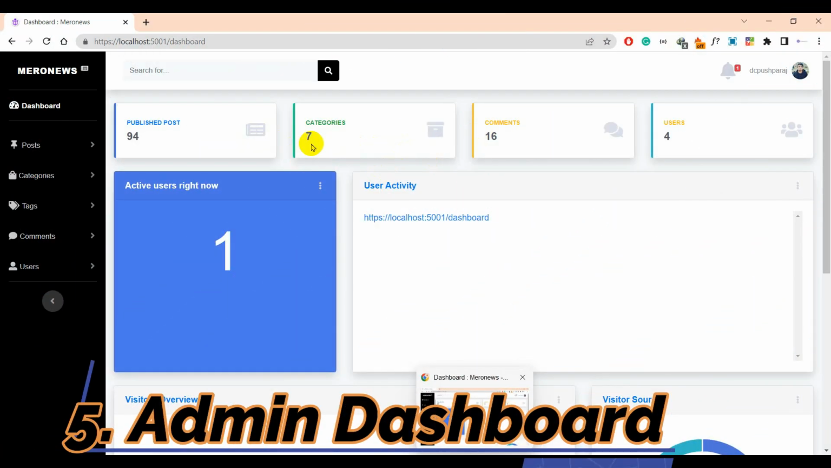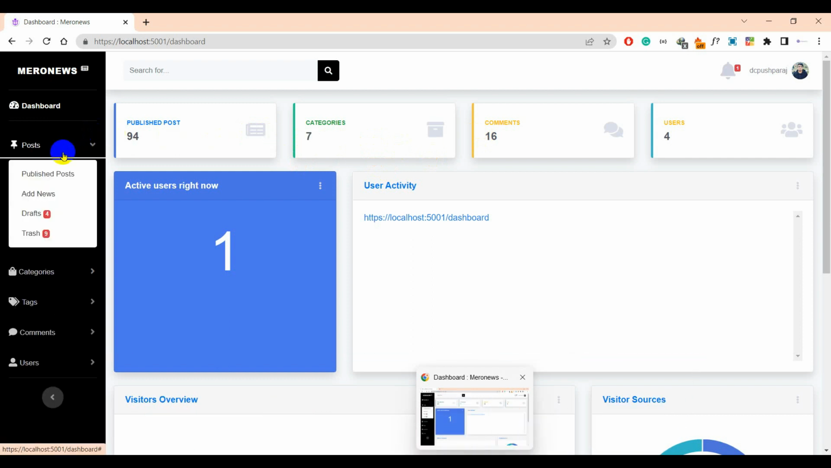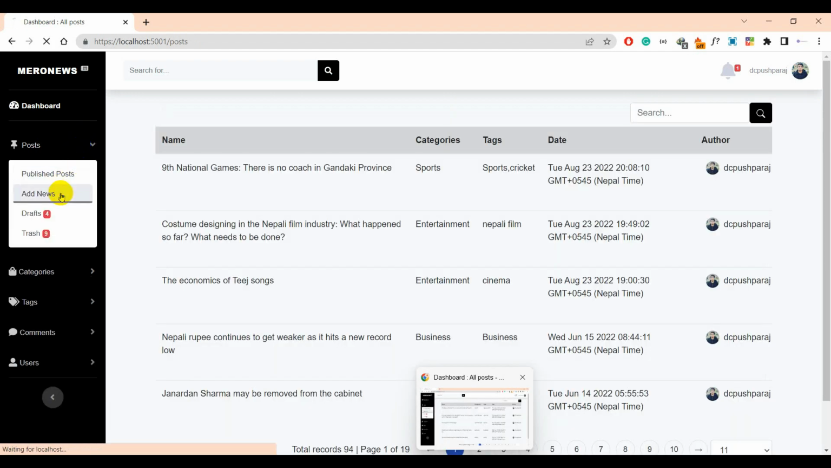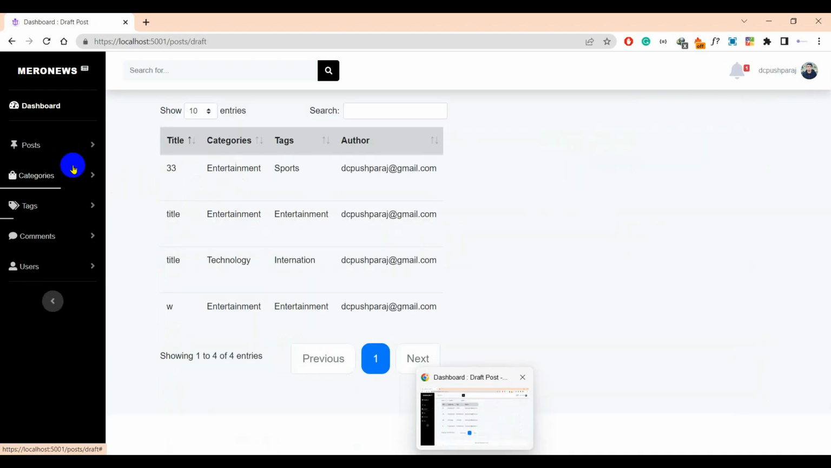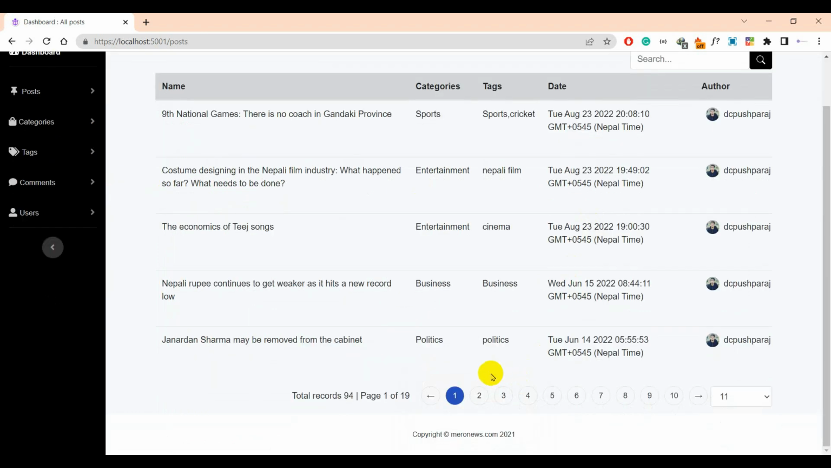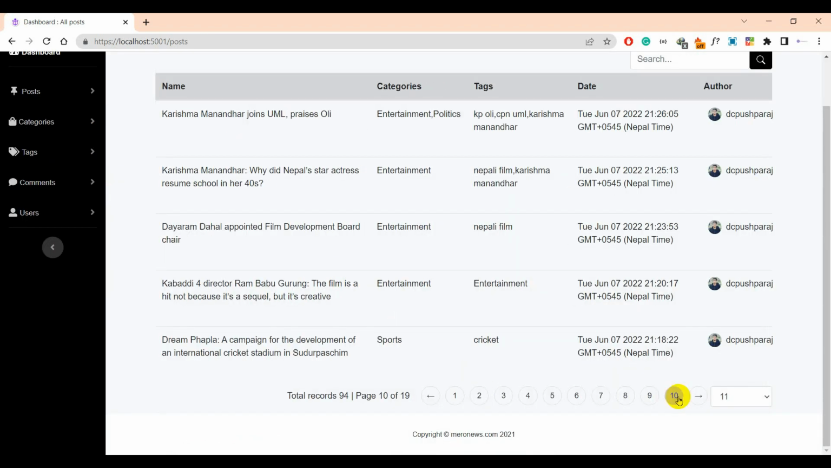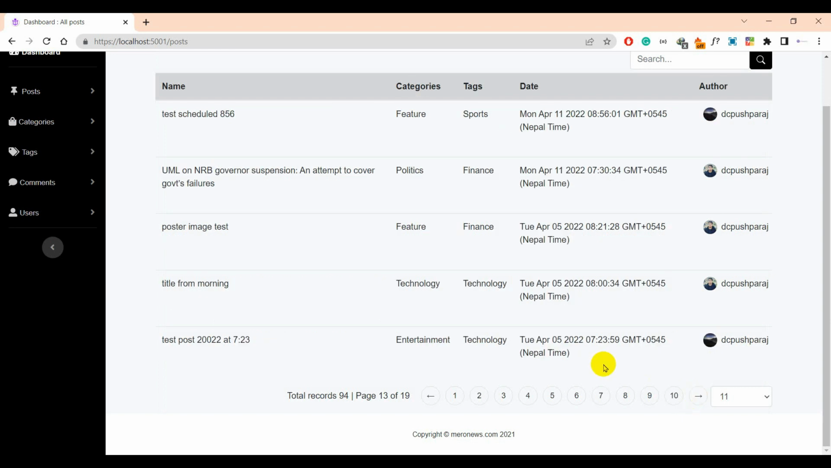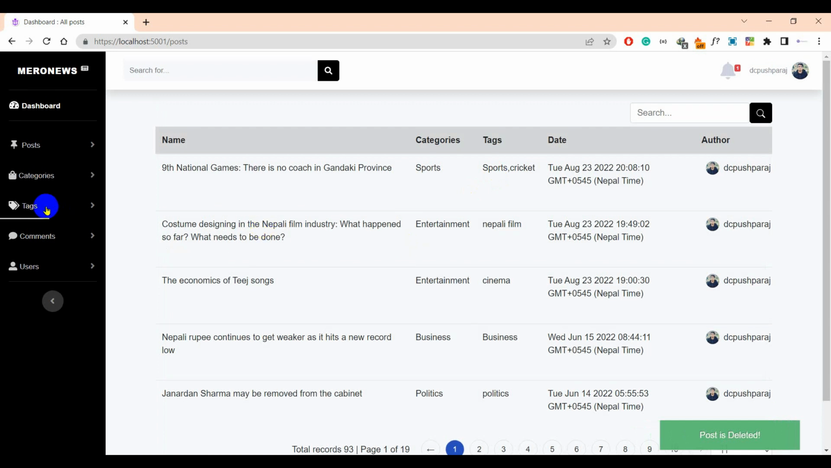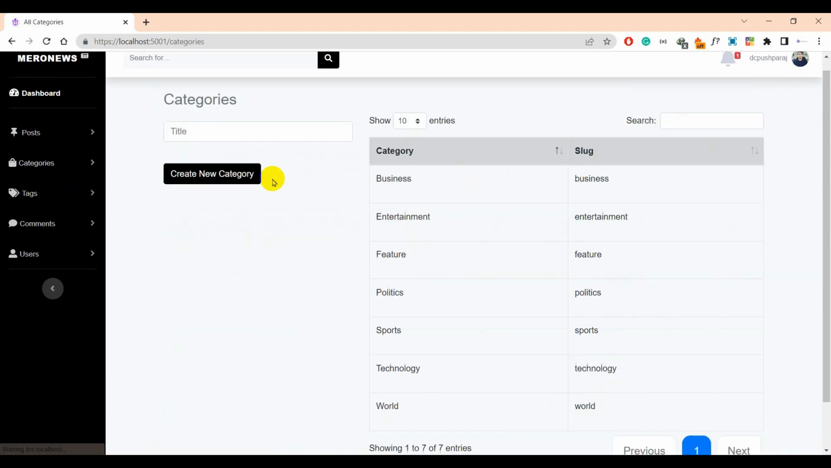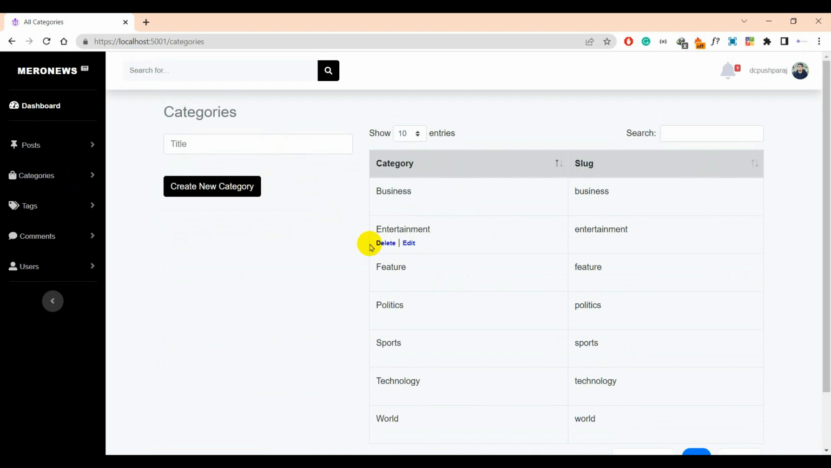This is the admin dashboard where admin can see publish post, can add post, can see draft post. Admin user can also delete news, other user post as well as their post. See all category, add categories, can filter, search categories.